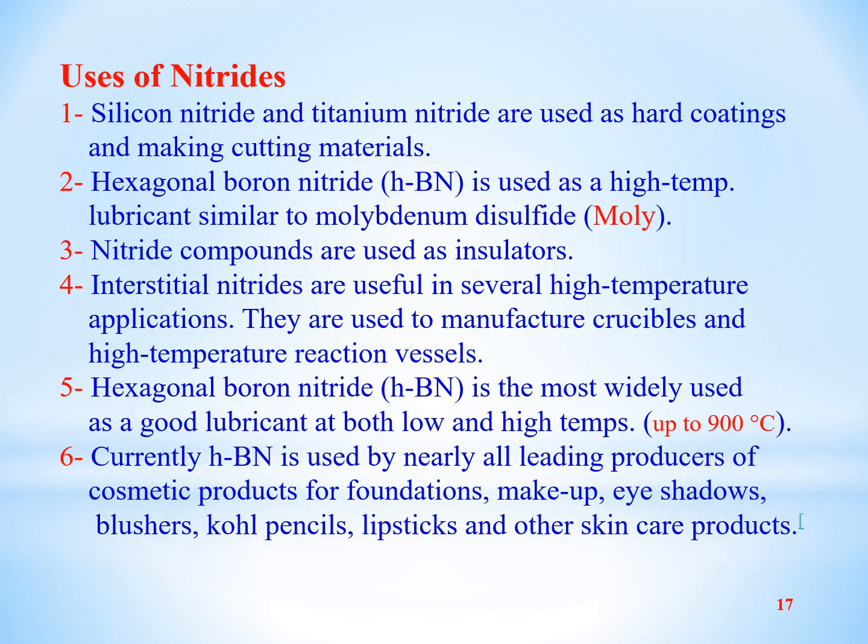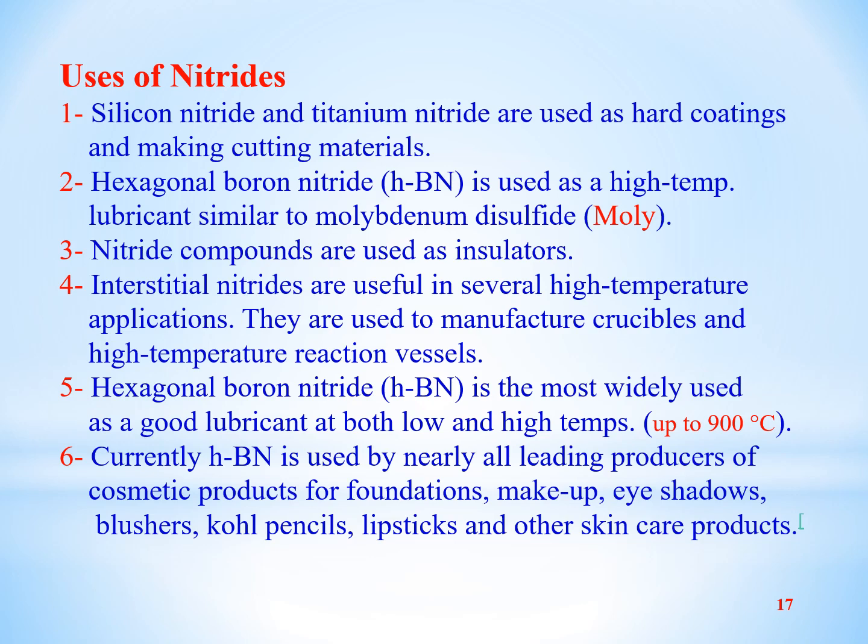It can be used as a lubricant in very complicated machinery. Its properties are similar to molybdenum disulfide, known as moly. Molybdenum disulfide is also used as a lubricant in machinery.